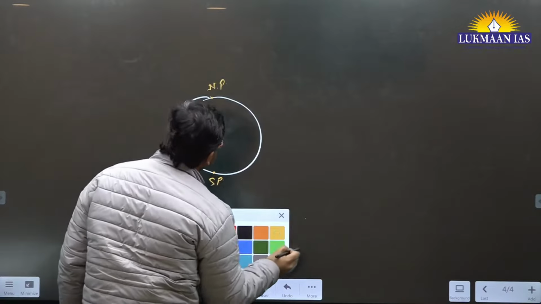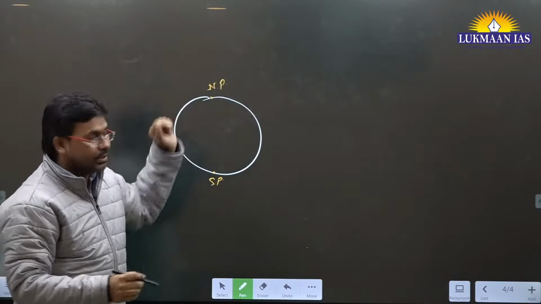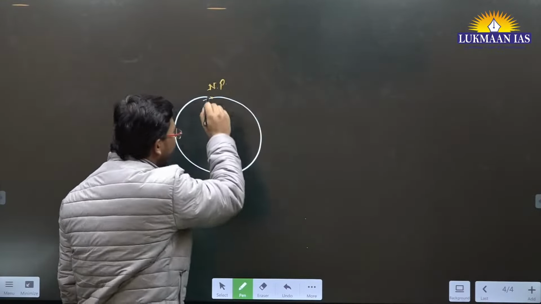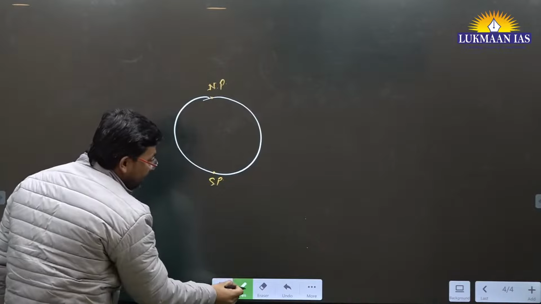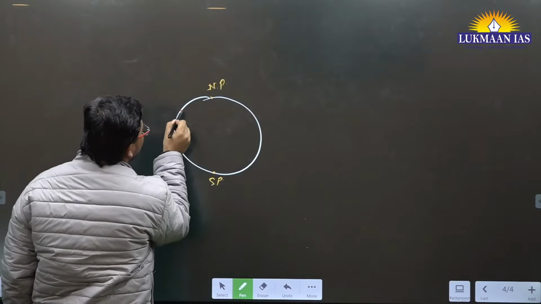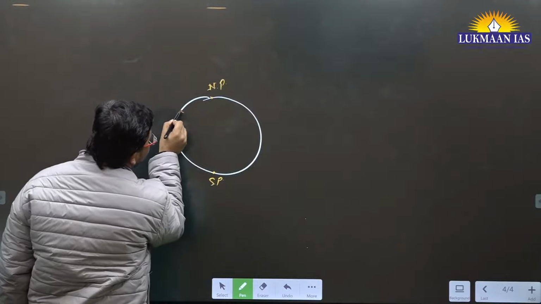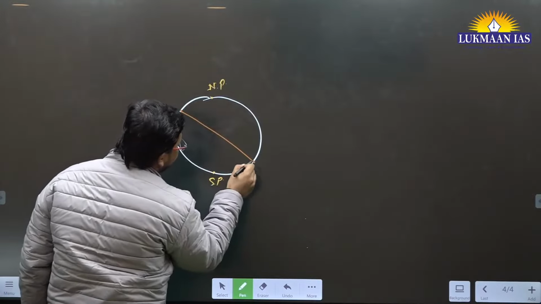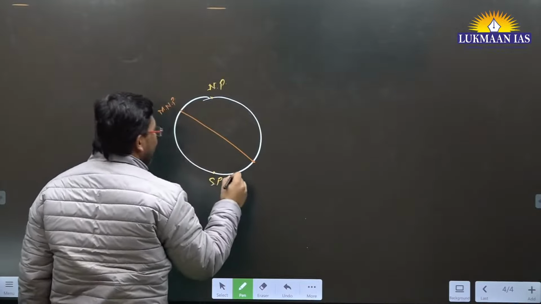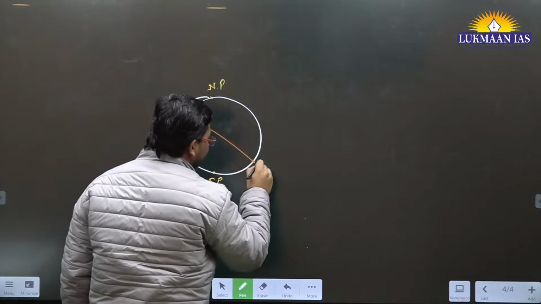The north pole is known as true north. This is the geographical north pole. This is known as true north and true south. Apart from this, we also have a magnetic north pole and a magnetic south pole.